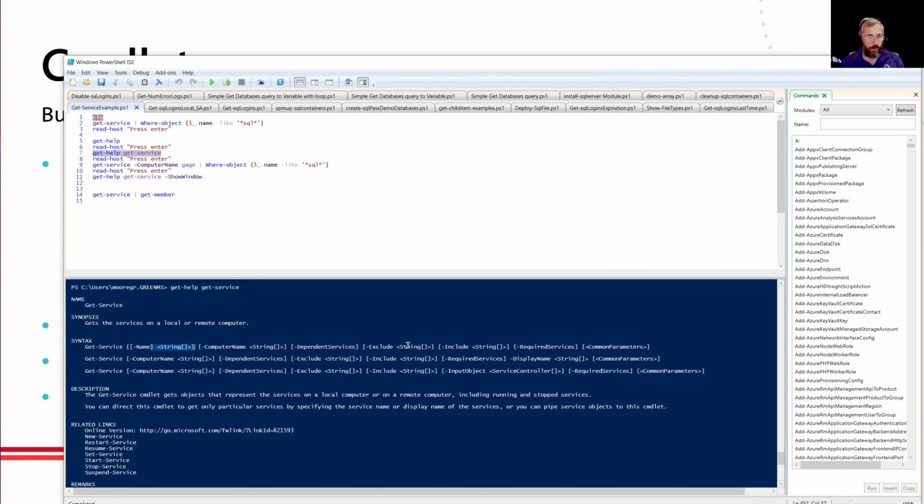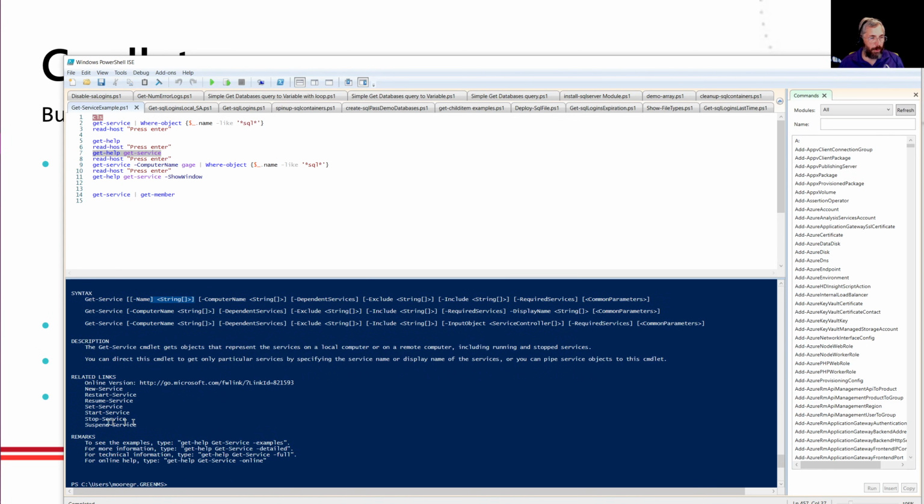Now, you notice it has this exclude string or include string. I could have used that instead of the Where-Object up above, but I didn't. I wanted to demonstrate a couple of cmdlets here, so hence the Where-Object. And by the way, I realize Where is not a verb, but if we treat it as a verb, it still kind of works there. It talks about some other links. Oh look, I've got a Start-Service, a Stop-Service, so I can start and stop services from the command line. This is very useful.